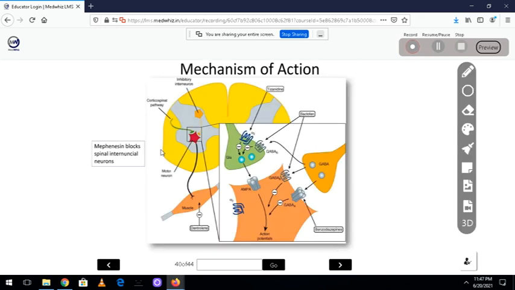Now, how does mephenesin block this? Most of the drug action is in the central nervous system. There are multiple polysynaptic reflexes, and they block them. That much you remember, that's it. So, this polysynaptic reflex is blocked by baclofen because it acts on GABA B, tizanidine acts on the alpha 2 receptor, and GABA A is by benzodiazepines.